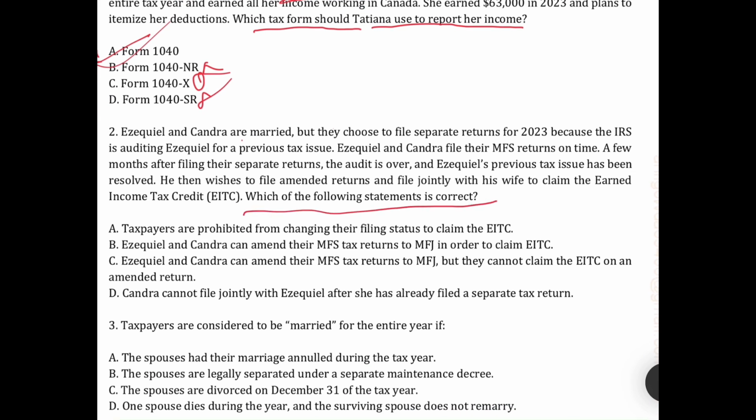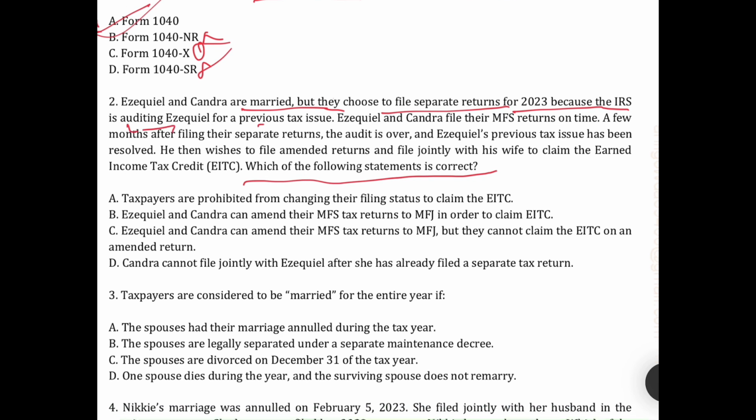So question 2. Which of the following statements is correct? Both are married but chose to file separate returns in 2024 because of the audit of the previous tax return. Canada, file their MFS return on time. In 2023, they filed their return on time. Okay. So in the next question, a few months after filing separate returns, the audit of the previous tax issue has been resolved, and she wishes to file an amended return jointly. Basically, initially they filed MFS. Now they want to file MFJ because they want to claim the EIC credit.